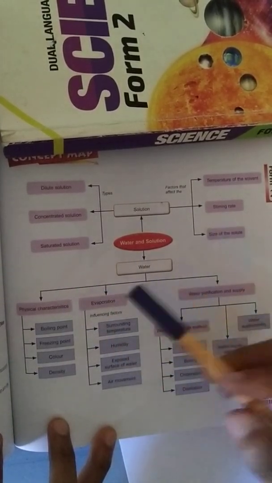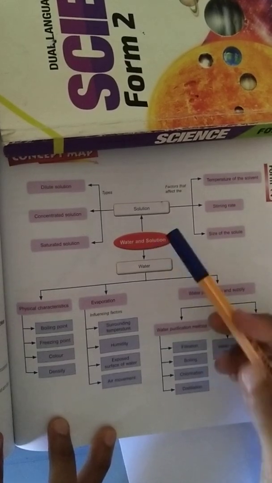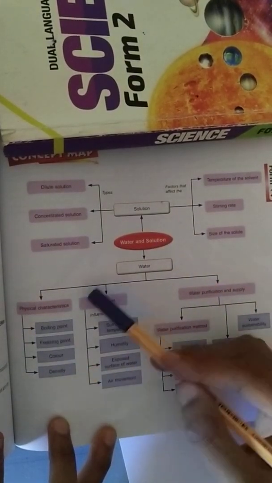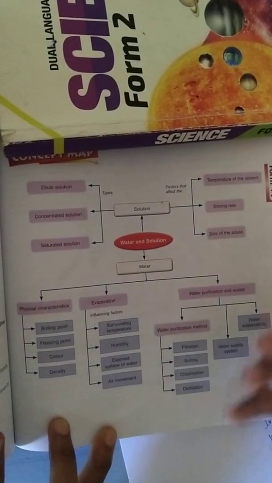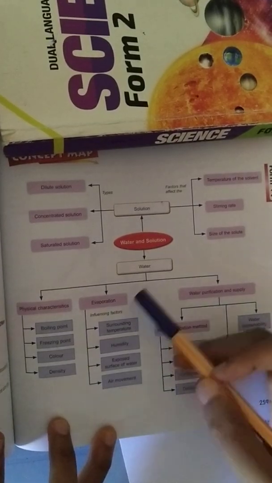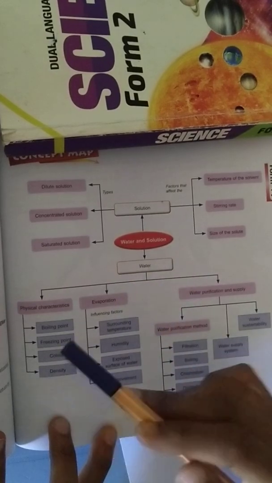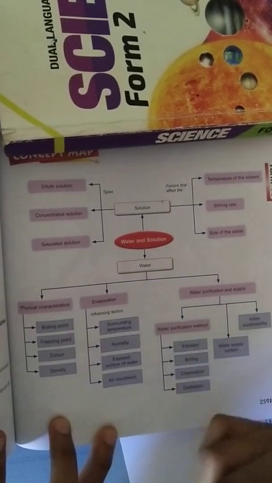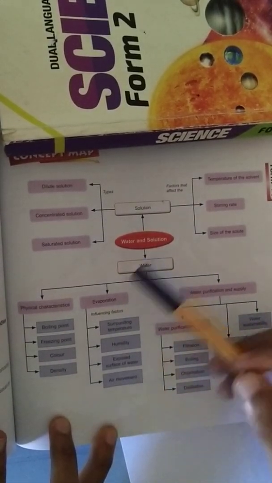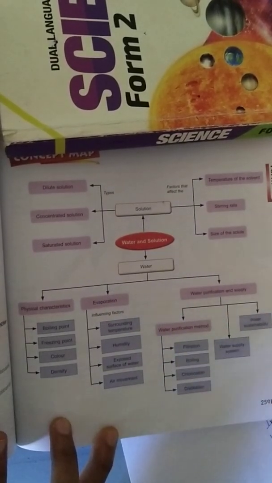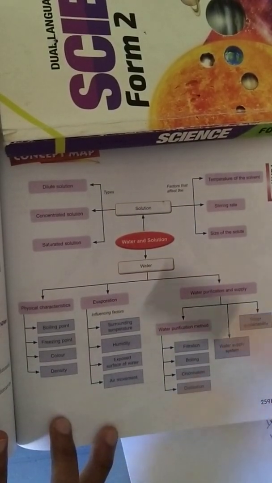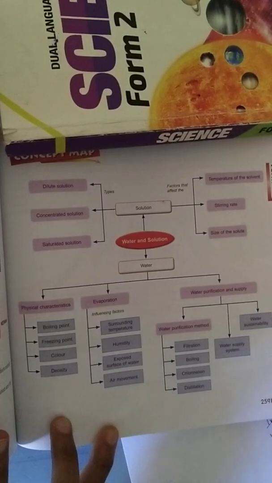Evaporation and boiling have differences. You learn about that. Boiling happens at 100 degrees Celsius, whereas evaporation happens at any temperature. Evaporation happens very slowly, but boiling happens very fast. Okay, and boiling includes all the water molecules, whereas evaporation involves only the surface water molecules. Boiling involves the entire water. So you learn the differences.